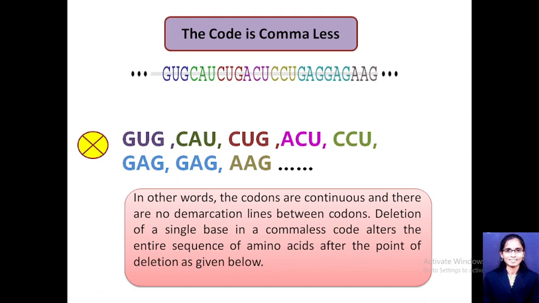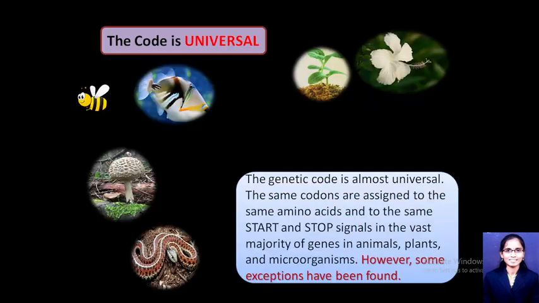Another one: whenever you are writing the genetic code, there should not be any commas or colons. So the genetic code is commaless. We will not use any comma when continuously writing the sequence of the mRNA. We will never use any commas. Another characteristic feature of the genetic code is that it is universal.